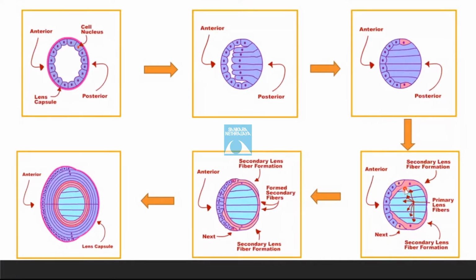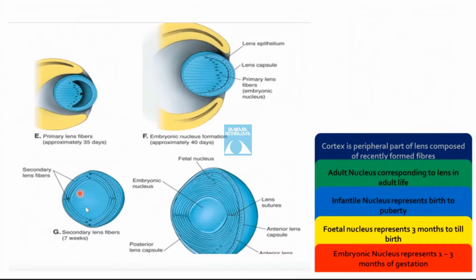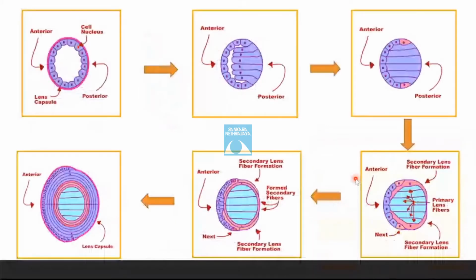These cells will continue to divide, and the cells along the equatorial ridge will begin to form the secondary lens fibers. The secondary lens fibers are laid down concentrically, and depending upon the period of development, they form the fetal, infantile and adult nucleus. As you can see, the fetal nucleus represents the lens fibers from 3 months till birth. The infantile nucleus represents the lens fibers from birth till puberty, and the adult nucleus corresponds to the lens fibers during adult life.